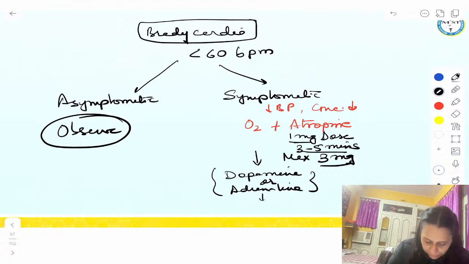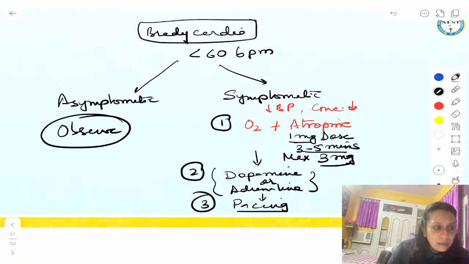And if the patient doesn't respond to this also, then we go for transcutaneous pacing. So this is the management. First, atropine. Second, chronotrope. And then third is pacing, in sequence. The maximum dose of atropine is 3 milligram. We don't give more than 3 milligram. And this is all about bradyarrhythmia management.